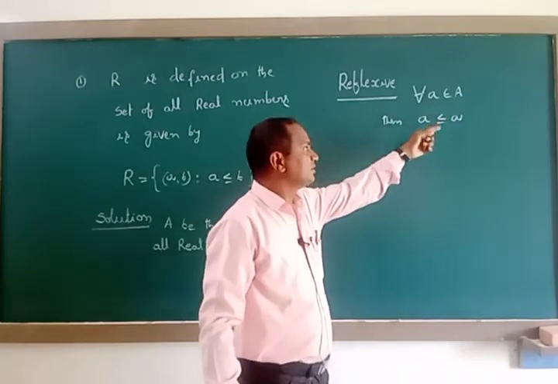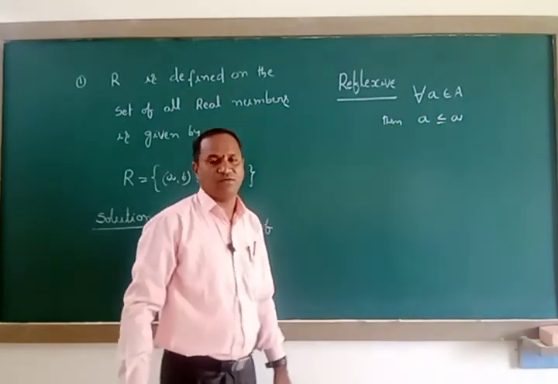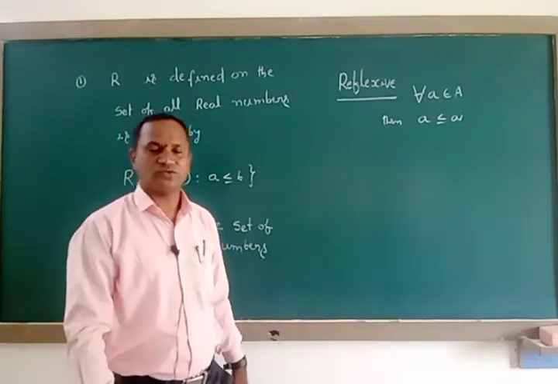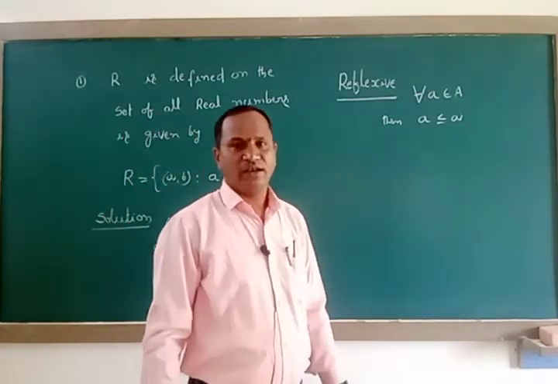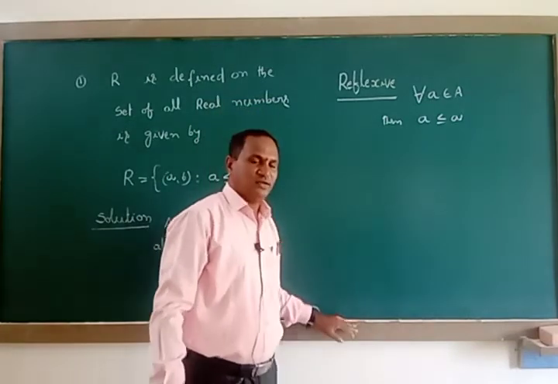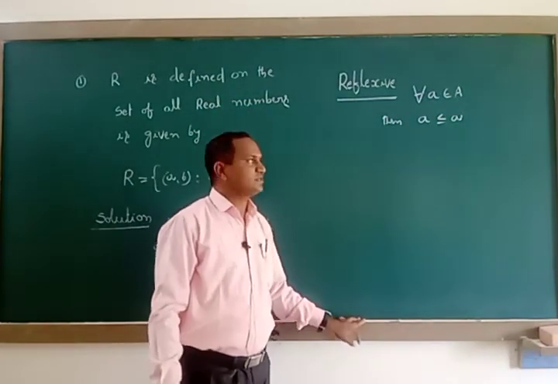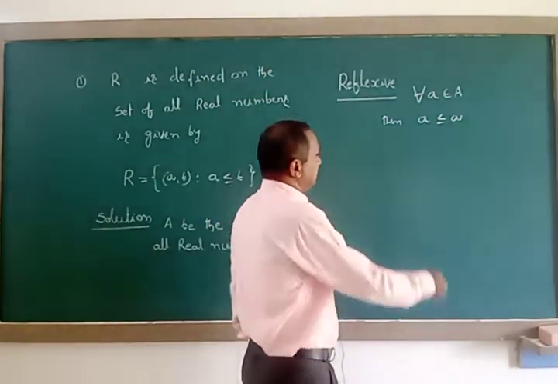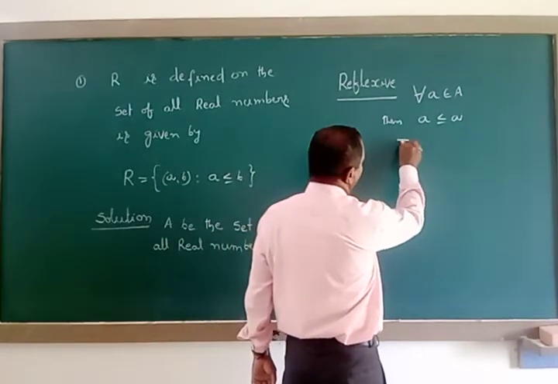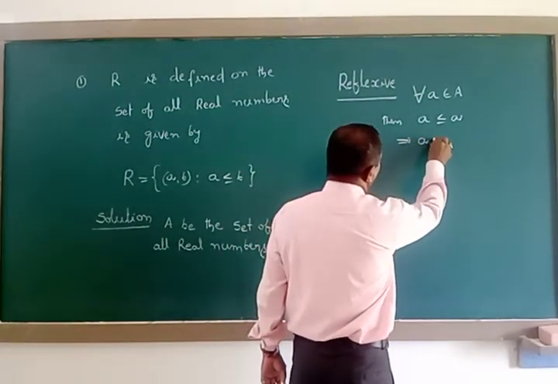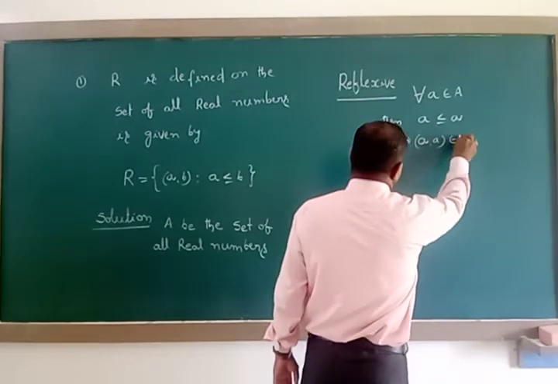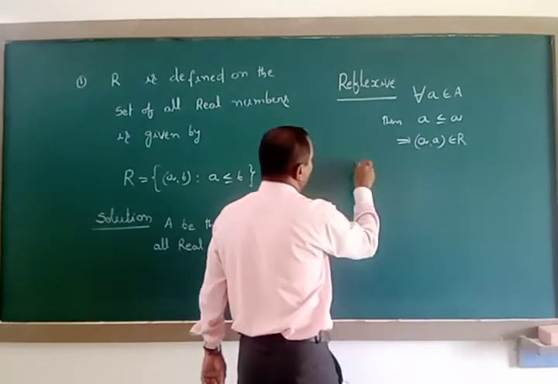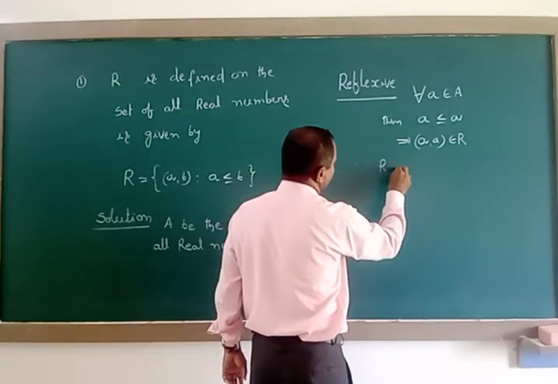Take some real numbers here: 1/2 is equal to 1/2, 2 is equal to 2, 3 is equal to 3. Like that, it exists for the set of all real numbers. Whenever a is less than or equal to a, that implies (a, a) belongs to capital R. Therefore, R is reflexive.